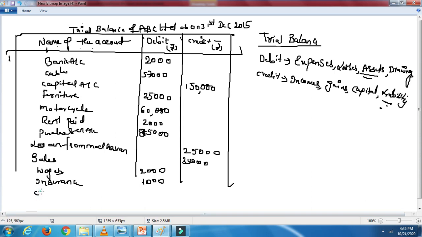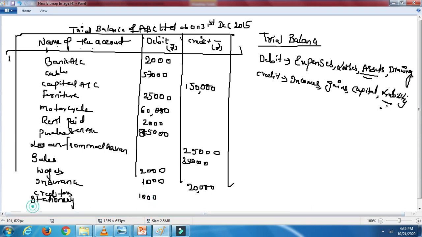Next is creditors. I have already said, these are nothing but the suppliers for you. So it's a liability, you are supposed to return them back, isn't it? So 20,000 liability will come on the credit side. Next is stationery. Stationery is 1,000 on the debit side.